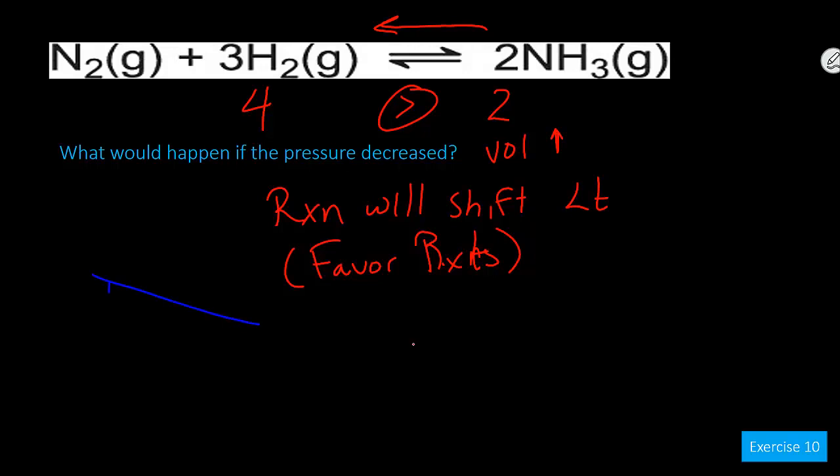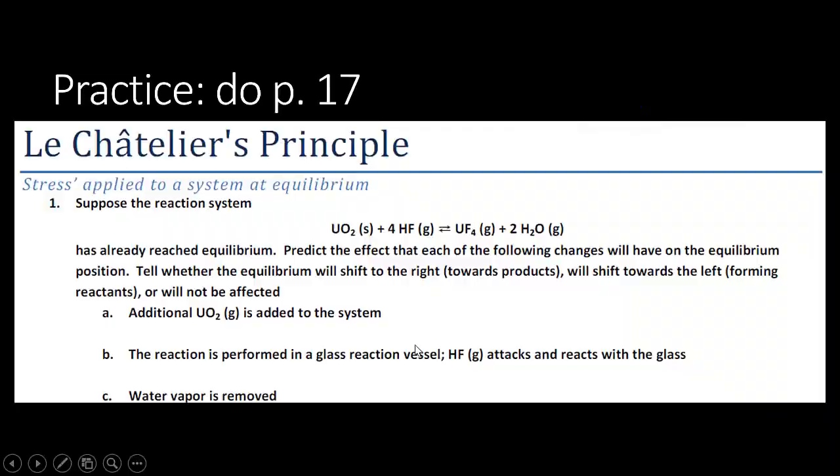From our table analogy, in order for our ball to roll to the left, it would have to look like this. Our product side would have to decrease, our reactant side would have to increase in concentration.